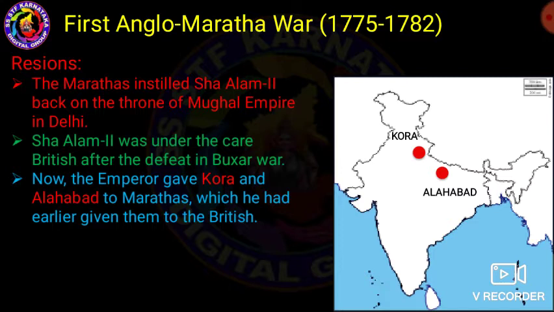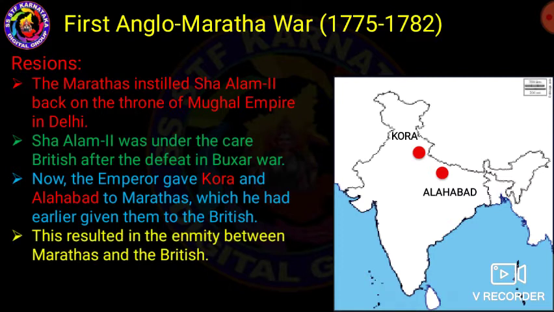Shah Alam II gave Kora and Allahabad. The Mughal Emperor Shah Alam II gave Kora and Allahabad to the Marathas, which he had earlier given to the British.